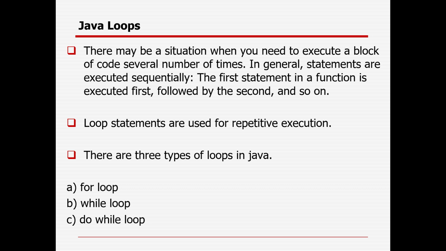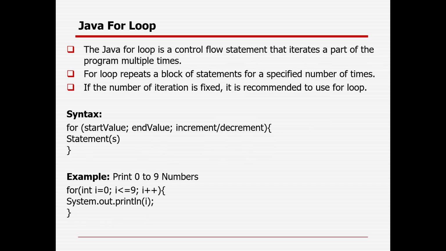And what is the difference between while and do while loop? A while loop will first validate the condition, and in case your condition is met, then it checks for the iteration. But in case your condition is not met, it will not execute a single iteration. A do while loop will execute at least once, and after that it will check the condition. In case the condition is not met, the remaining iterations will not run. So that is the difference between the three loops: for, while, and do while loop.